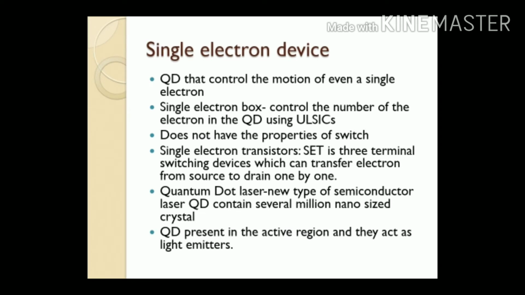Quantum dot laser is another new device. It is a new type of semiconductor laser. Quantum dots contain several million nanosize crystals. Quantum dots are present in the active region. They act as a light emitter.